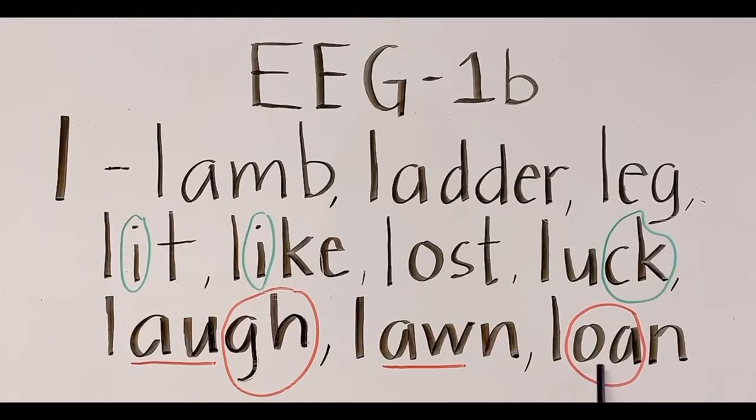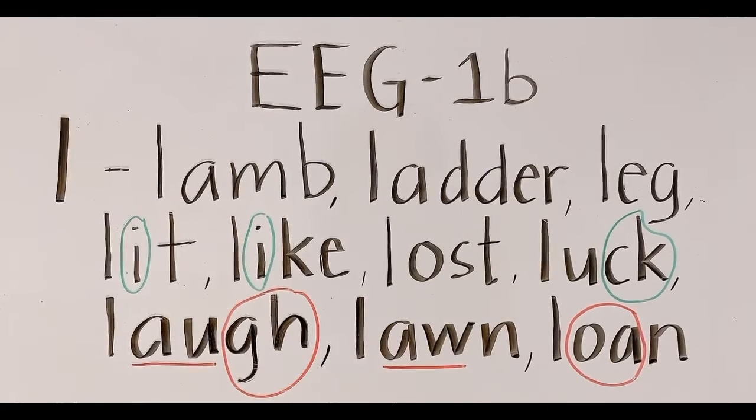While as O and A here sounds like a long O. O plus A, O. That's why we read it loan. Again, lawn, loan. Last, lawn, loan.